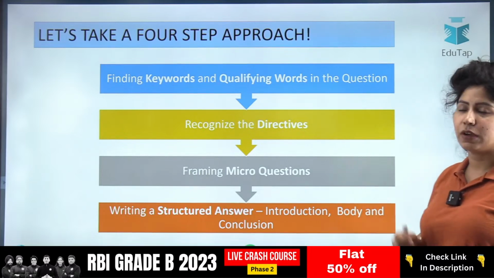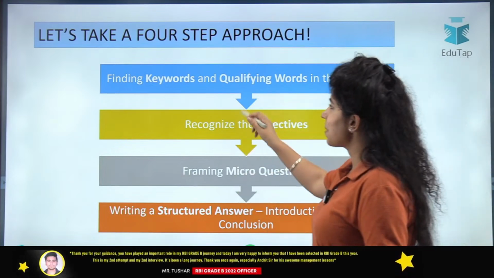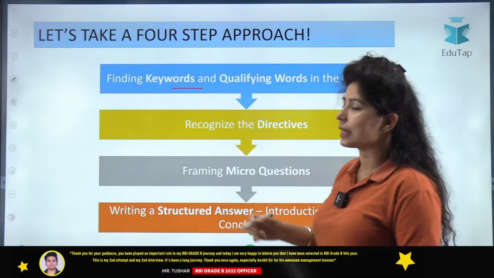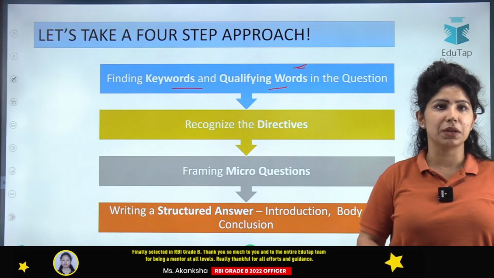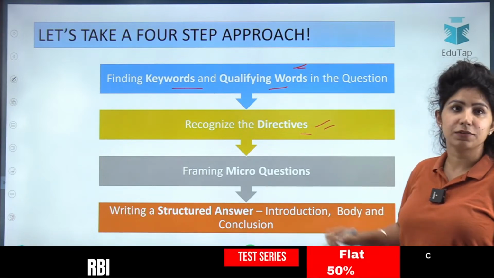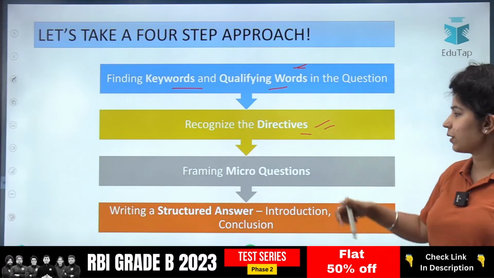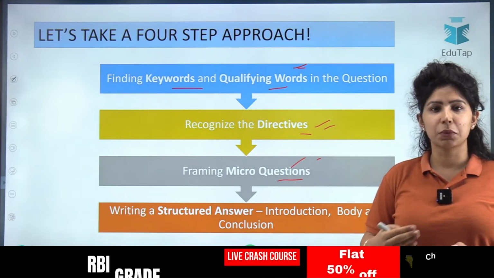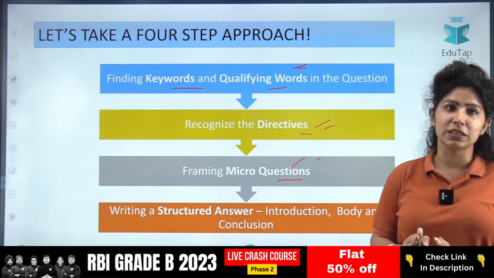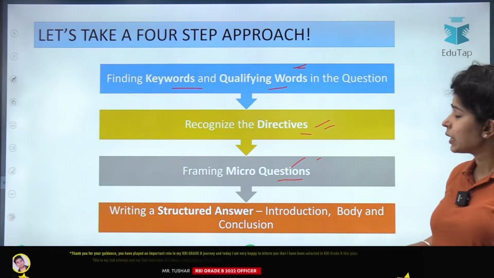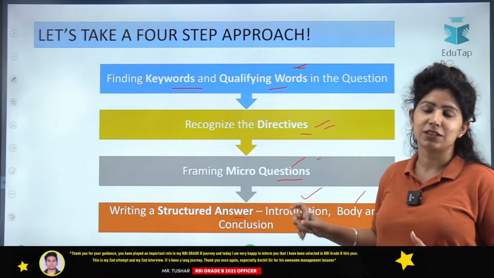Then we always take a 4-step approach before writing our answers. The first step is finding keywords, that is topics, and identifying qualifying words in the question, that is the opinion of the examiner. Second is recognizing the directives, whether it's a discuss, explain, justify, what kind of question it is. The third is framing micro questions to understand the question better, and we ascribe one body part to each of the micro questions to answer all the parts of the question. Then we write a structured answer having introduction, body and conclusion, a well-structured answer.